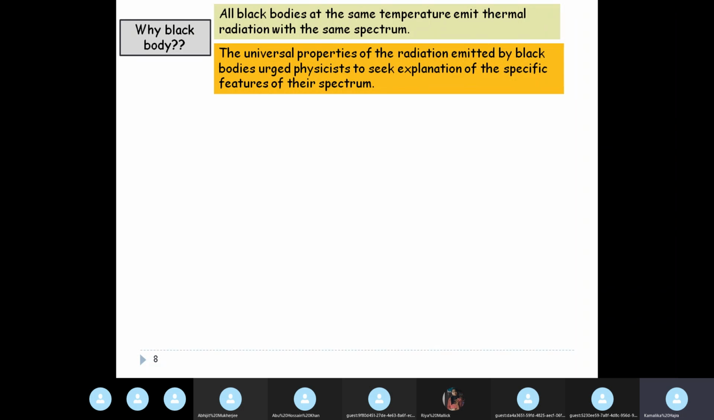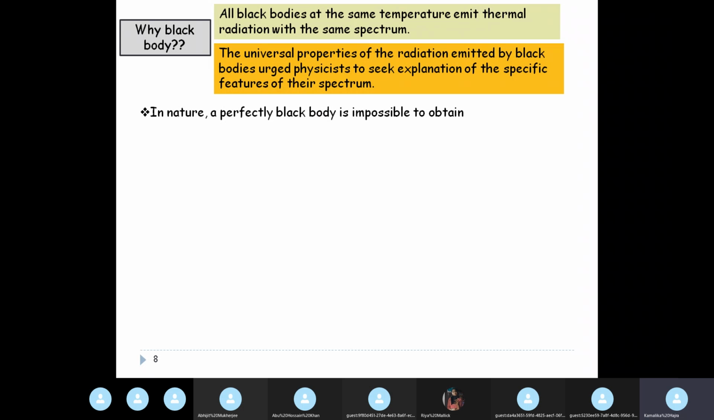And this universal nature of the radiation emitted by a black body led physicists to analyze and explain why these specific features were unique for a black body, in fact for all black bodies.